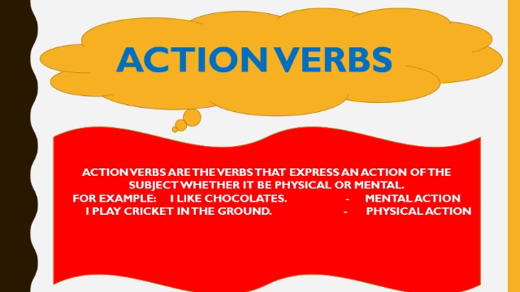So for thinking you don't have to use your body parts. You don't need to move your body parts. So that's why thinking is a mental verb.